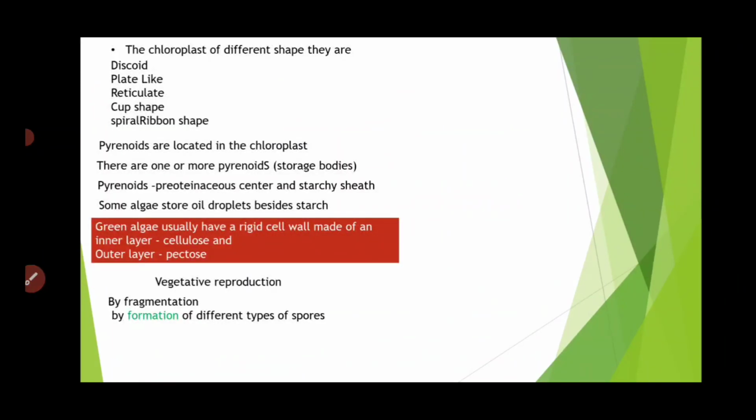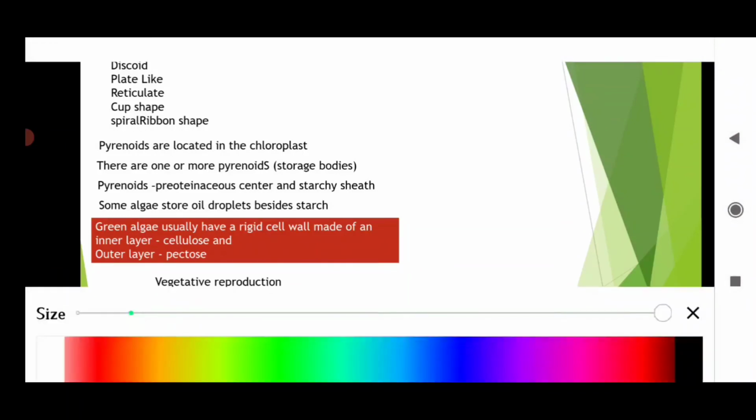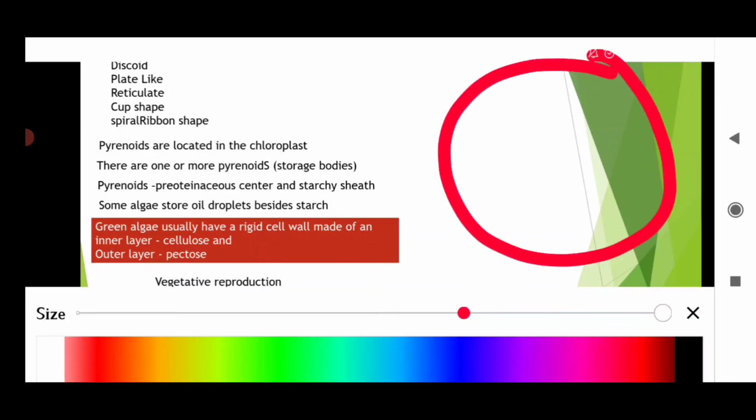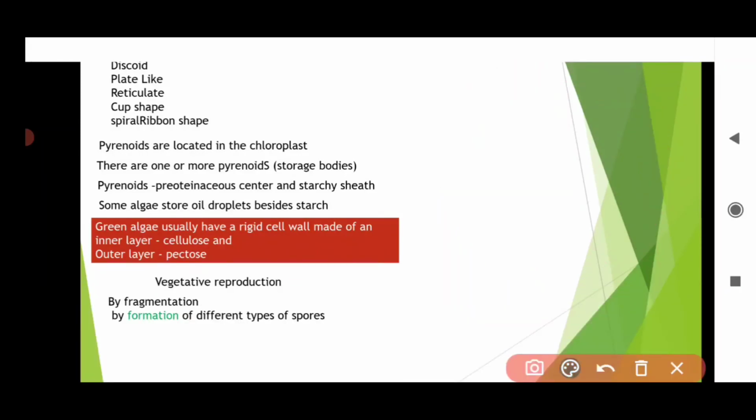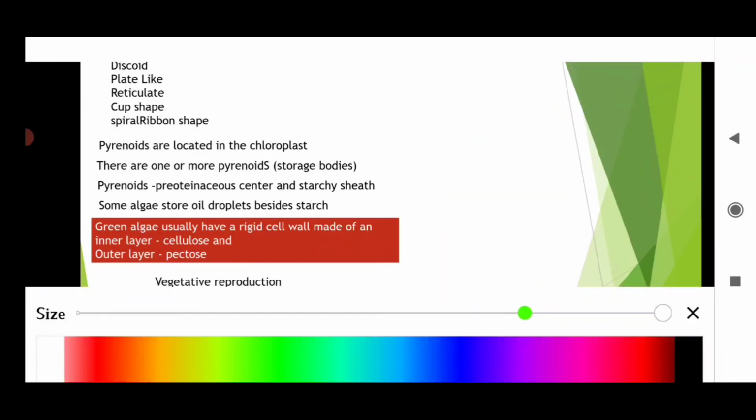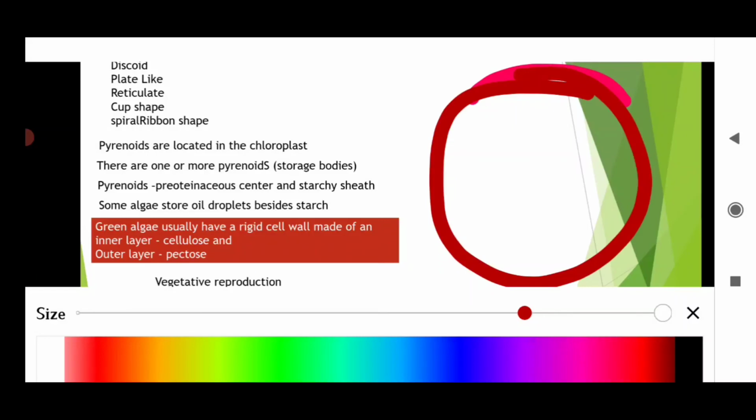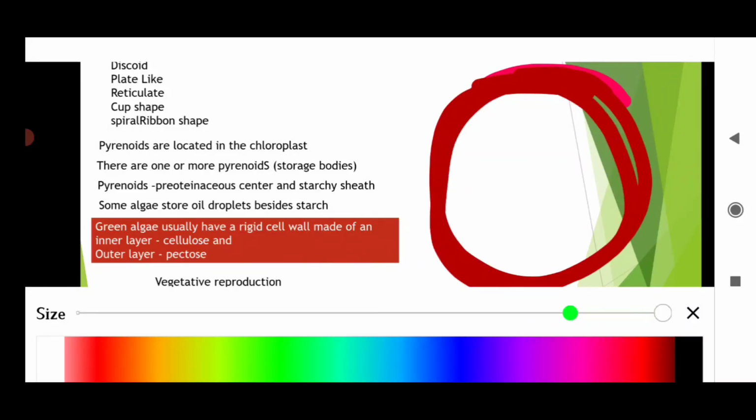Okay, and outer one is your pectin in Chlorophyceae, and inner one is your cellulose. Similarly, in your brown algae, outer one is your algin, and inner one is your cellulose.